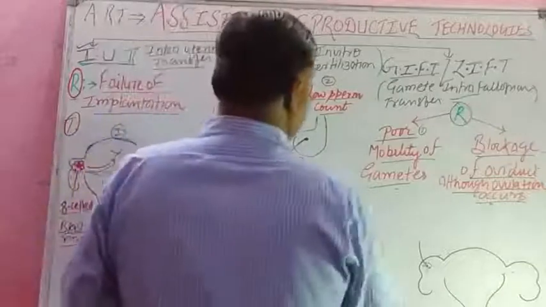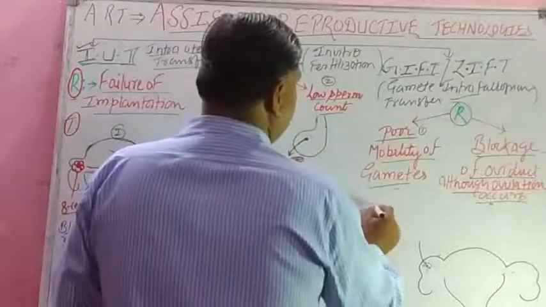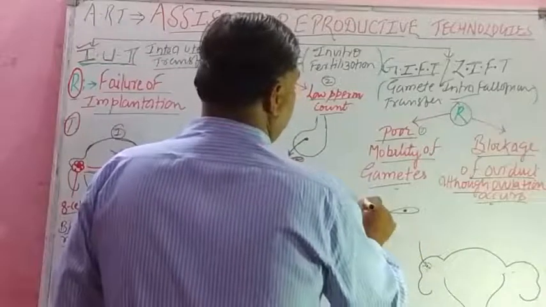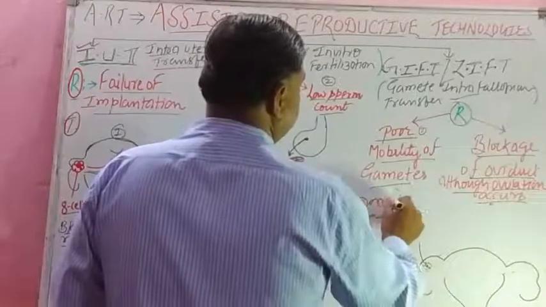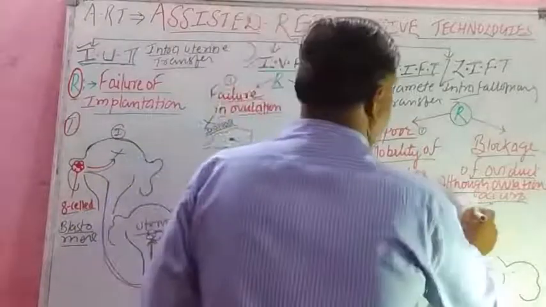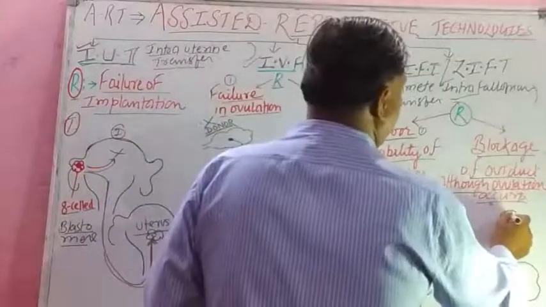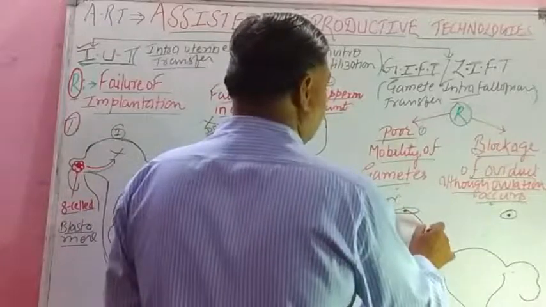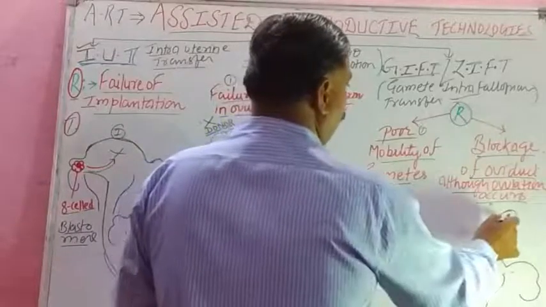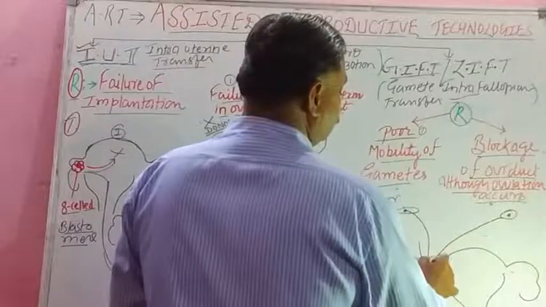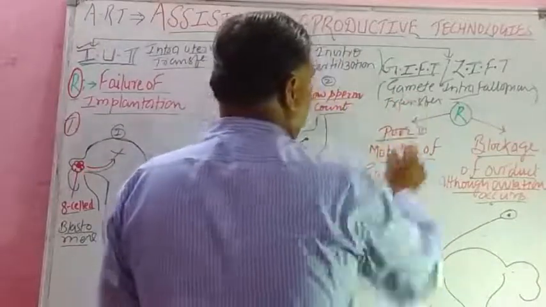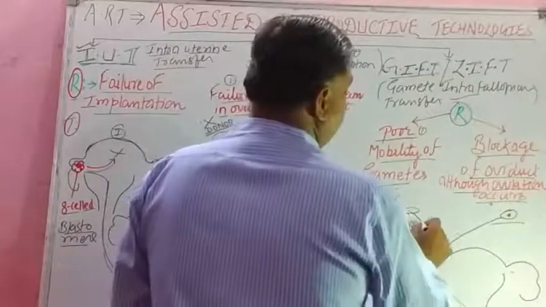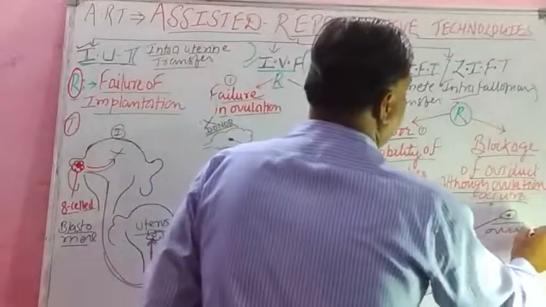So what do we do then? We take sperm from a healthy donor, isn't it? And ovum from the female, and we transfer these gametes in the fallopian tube. These are the gametes, sperm and ovum. And what is the full form of GIFT?